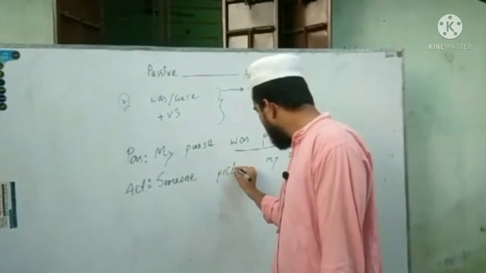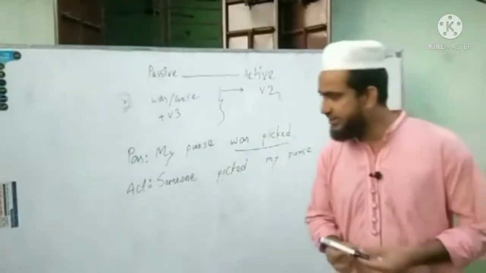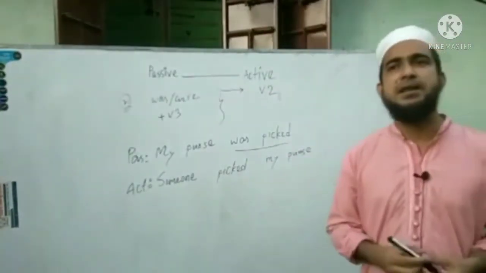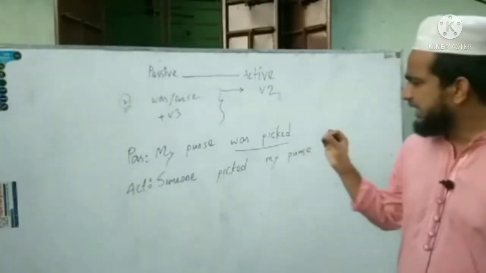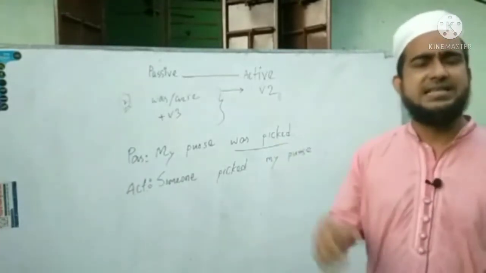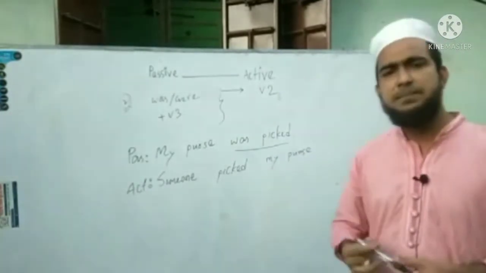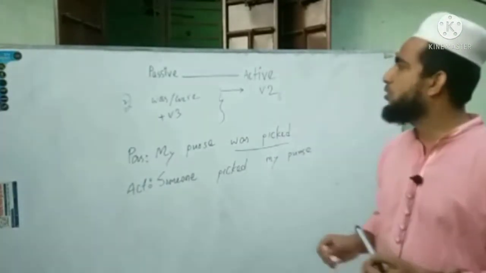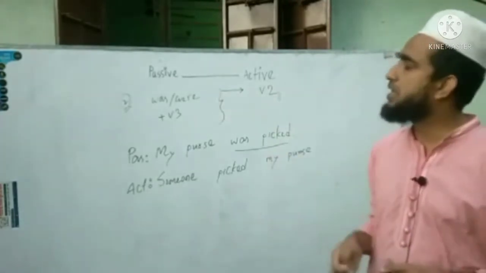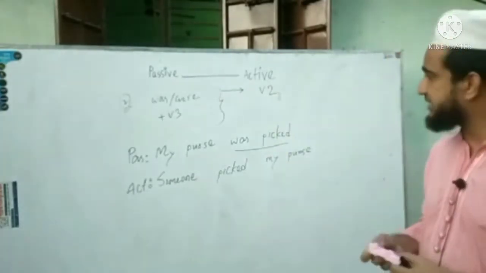So our answer will be: someone picked my purse. Someone picked my purse. These are very simple. If you watch my online class till the very last, you will get some new ideas on how we can transform passive voices into active.